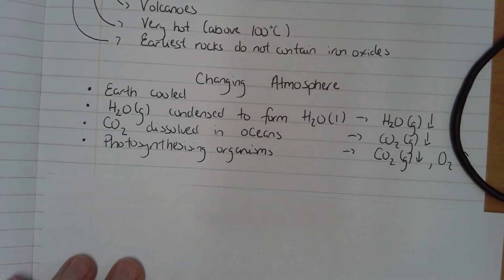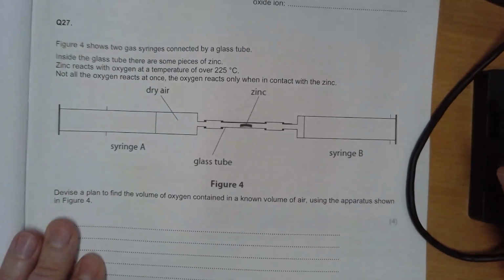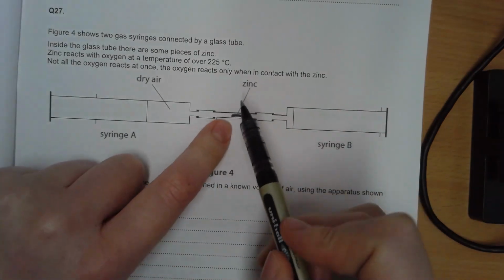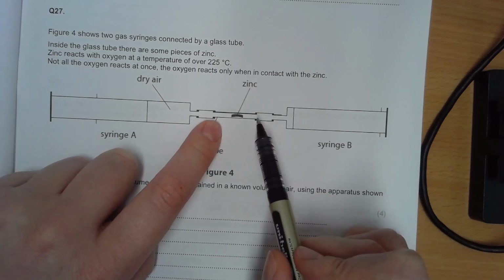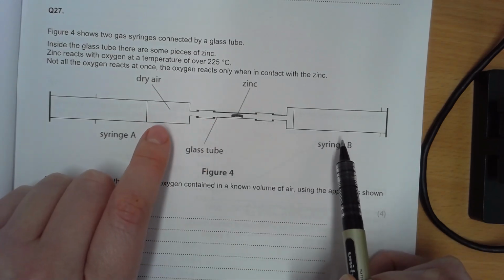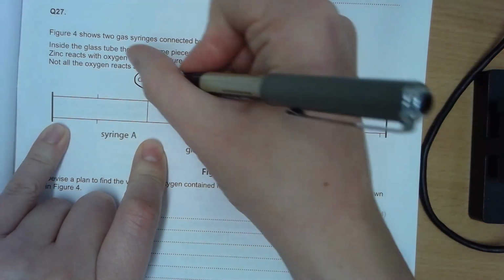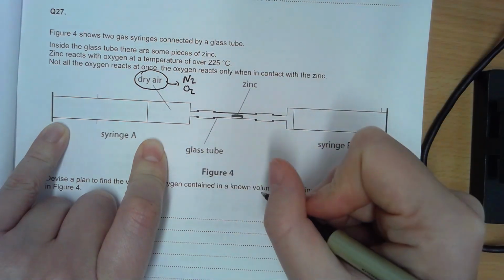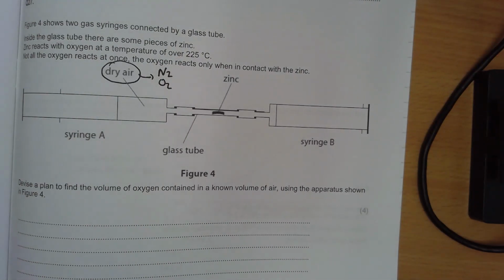The other thing we need to have a look at is, I've told you that there's 21% oxygen. How exactly do we know that? So you're going to get a few questions using a kind of apparatus like this. What I've got here is a little bit of zinc in this capillary tube, this glass tube, and on either side of my glass tube I've got a syringe. So syringe A has dry air. Now we're talking modern atmosphere here, so in that dry air you're going to have mostly nitrogen, some oxygen, only a tiny amount of carbon dioxide, and then a little bit of argon, which is unreactive anyway.